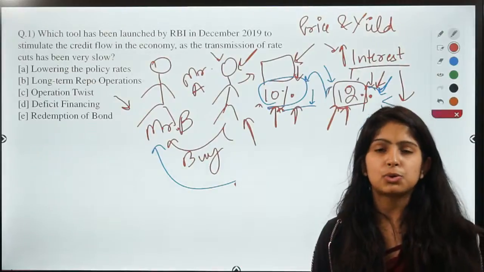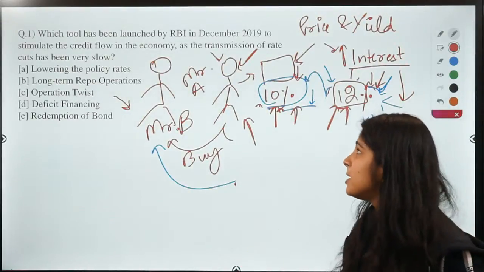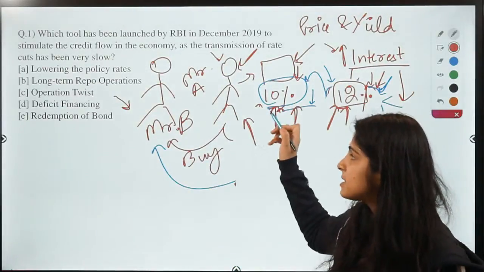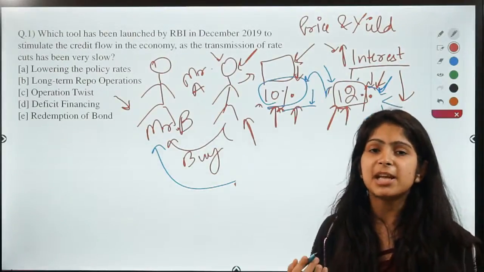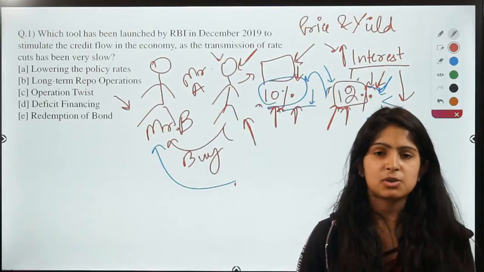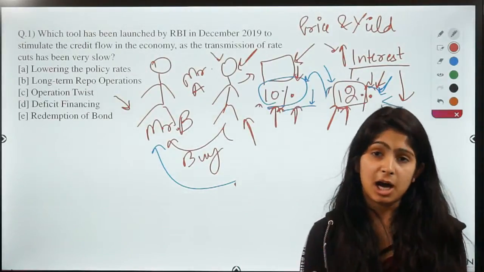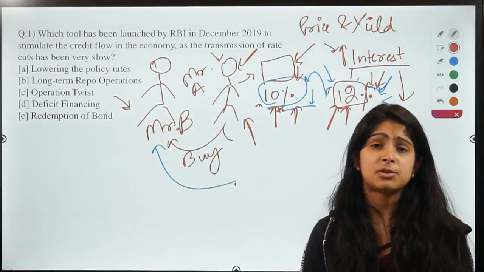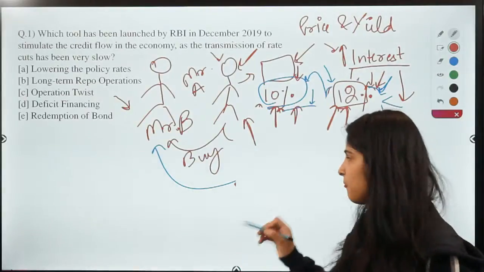So do you see how it is less beneficial for any investor to buy Mr. A's bond? And if Mr. A wants to sell his bond, he will have to reduce the price. So let's say you want to sell a house in the market. The market price of that house is 50 lakhs.